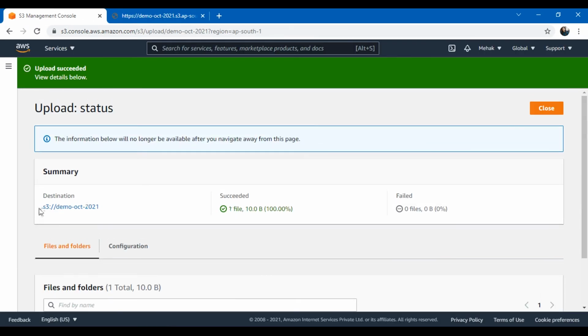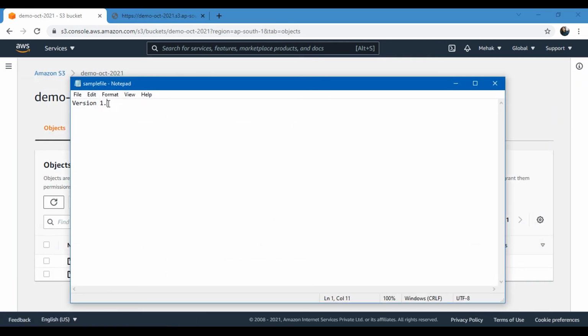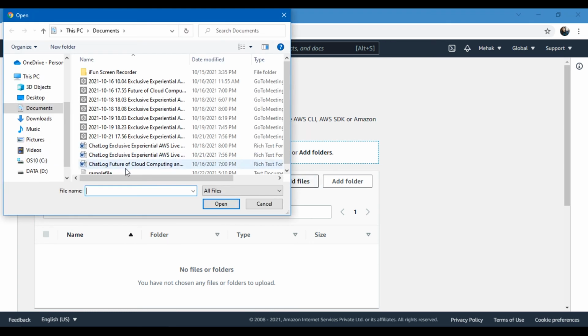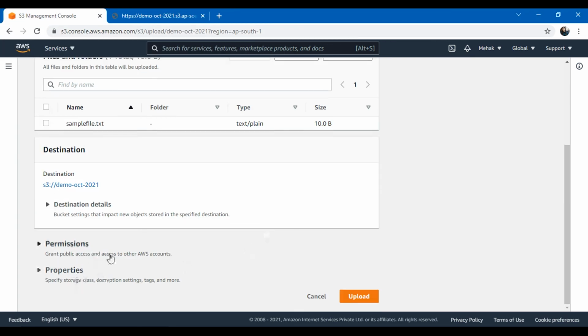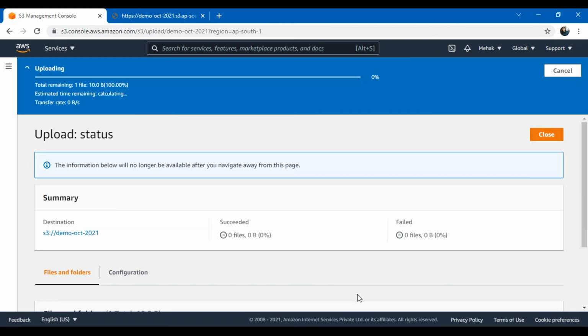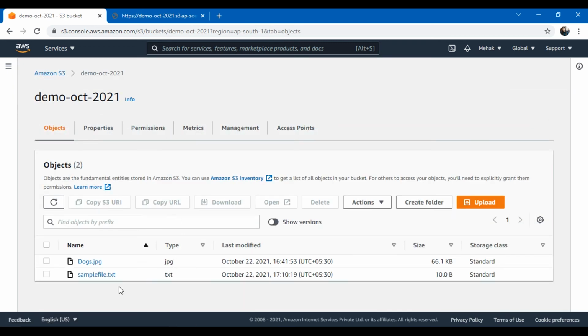So let me get back to the bucket again. First let me change the data here. I will say version 2 and save it, then click on upload, add files, again samplefile.txt. I will upload with the same permissions, granting public read access, and click on upload. Okay, now let's go back to the bucket. If I update, you can see this has now become version 2 because I just uploaded a file which now contains version 2.